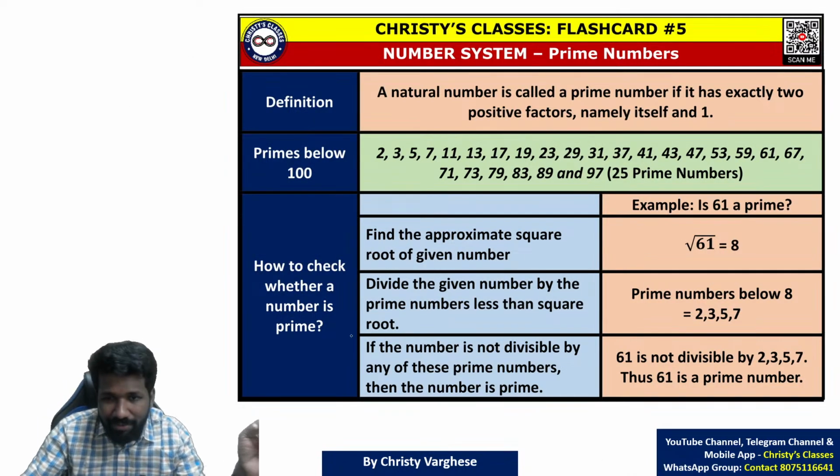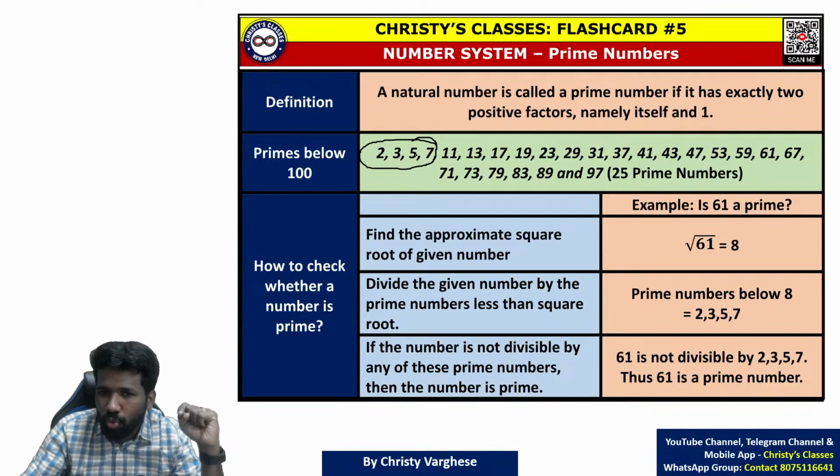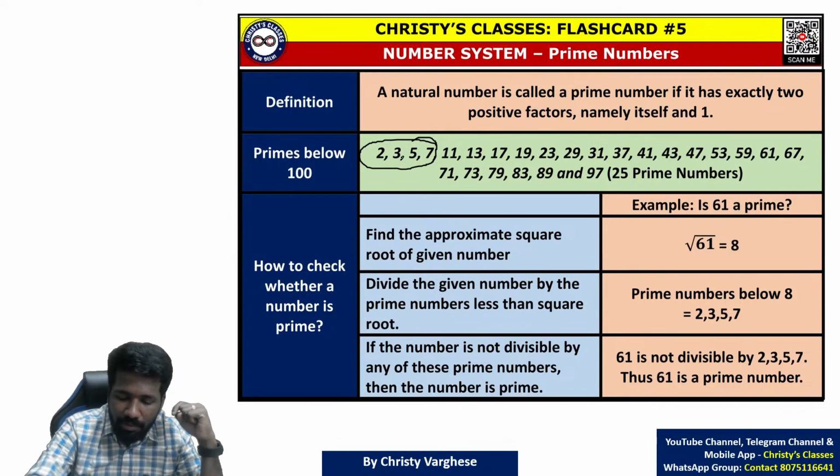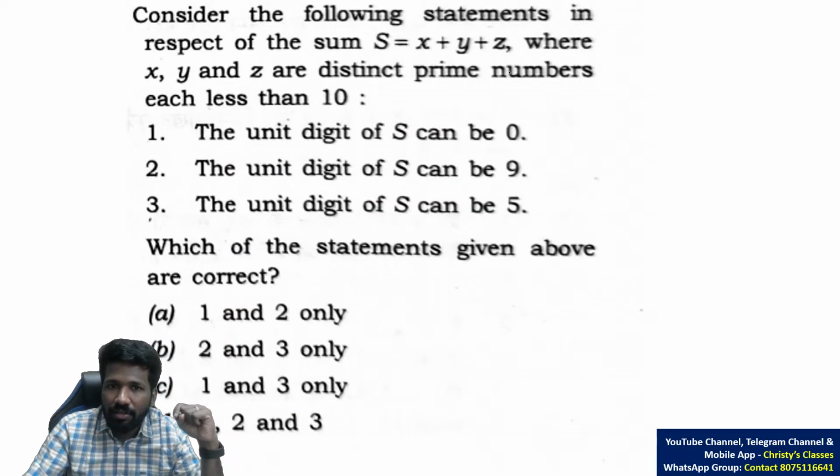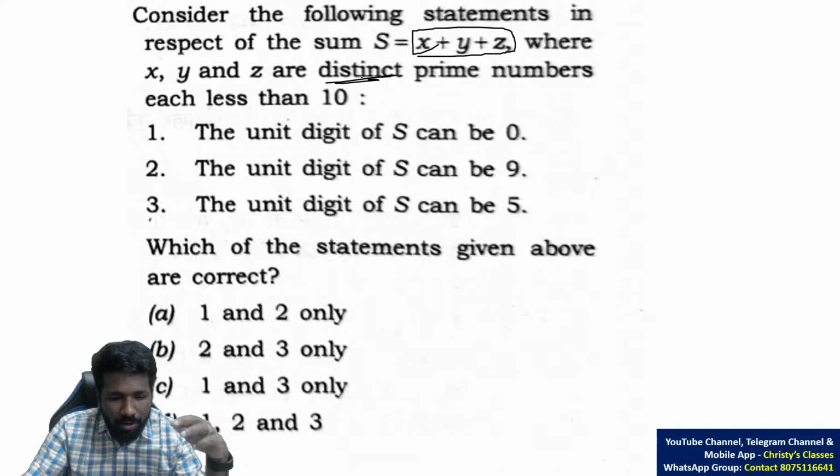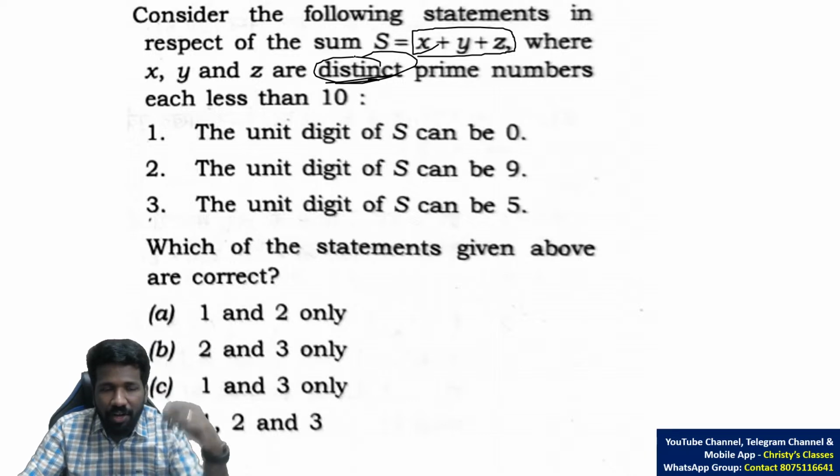About prime numbers I have explained in detail in previous classes. Below 10, the prime numbers are 2, 3, 5, 7. So the question is asking about these 2, 3, 5, 7. We have to apply them in this x, y, z to get a sum. Distinct, so you cannot repeat it. You cannot write 2 plus 2 plus 2, 3 plus 3 plus 3, 5 plus 5 plus 5, or 7 plus 7 plus 7. That is not possible. Different prime numbers.